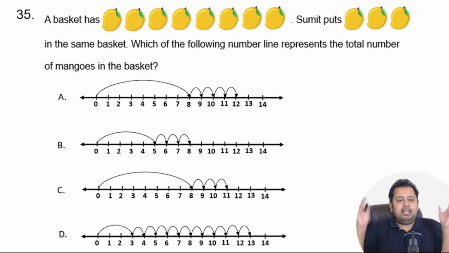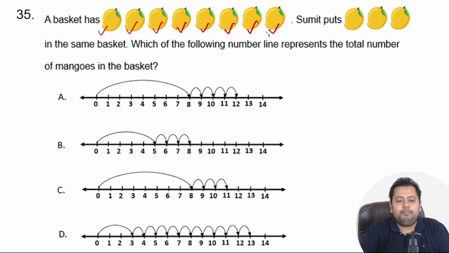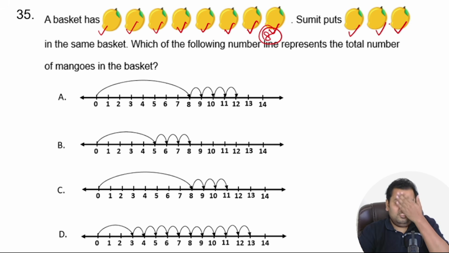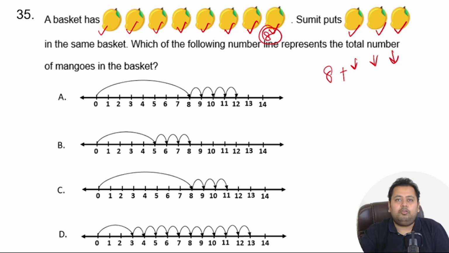Great. I guess this is the last question, and I guess you would have got it correct. There are 1, 2, 3, 4, 5, 6, 7, 8. There are 8 mangoes in the basket. Sumit now puts 1, 2, and 3 extra mangoes in the basket. So the number line should show 8 plus the first mango, second mango, third mango. That is how you have to show it. So 8 mangoes plus 3.